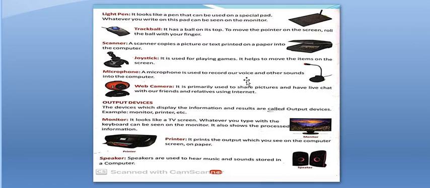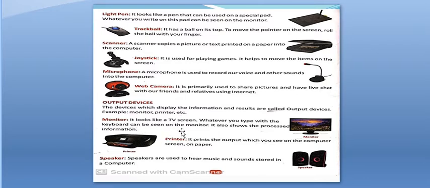What is a microphone? A microphone is used to record our voice and other sounds into the computer. What is a web camera? It is primarily used to share pictures and have live chat with our friends and relatives using the internet. Now, these were the parts of input devices. Now, what are output devices? The devices which display the information and results are called output devices. For example, monitor, printer, etc.